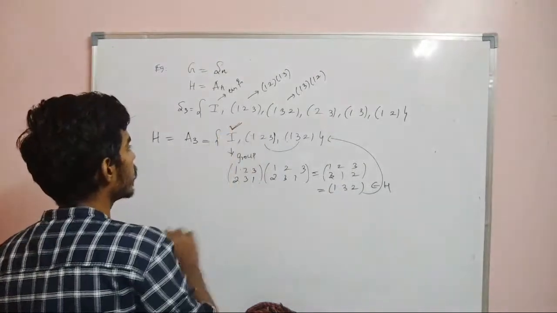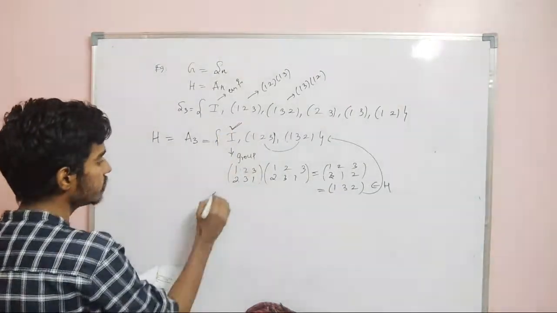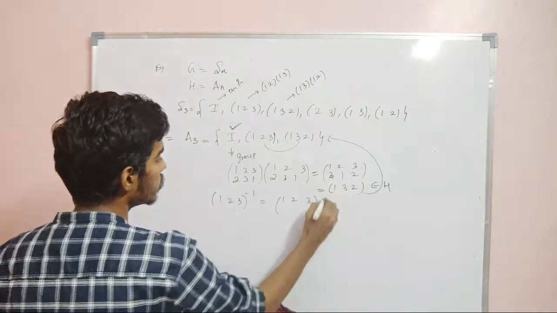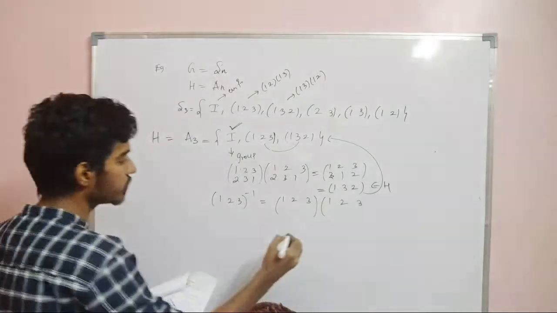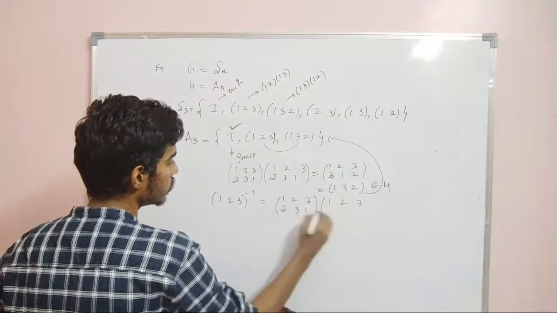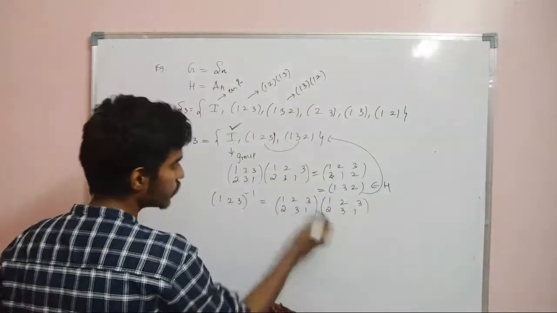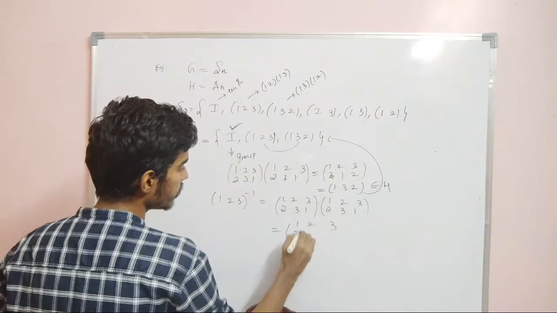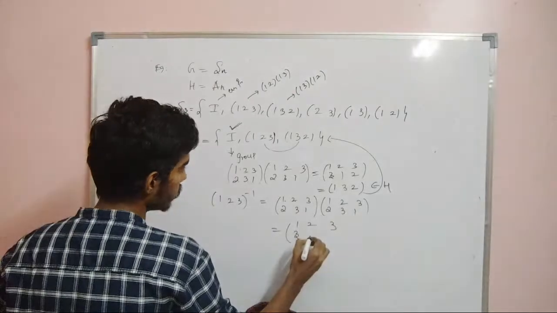The identity exists, and the inverse also exists. So what is the inverse of (1 2 3)? Inverse of (1 2 3) means you have to permute it with itself.